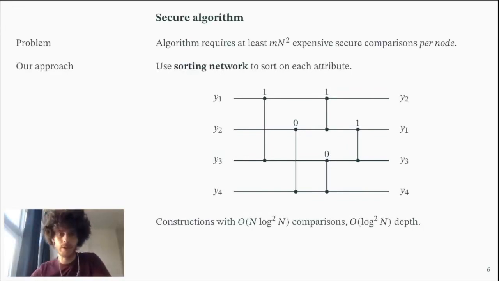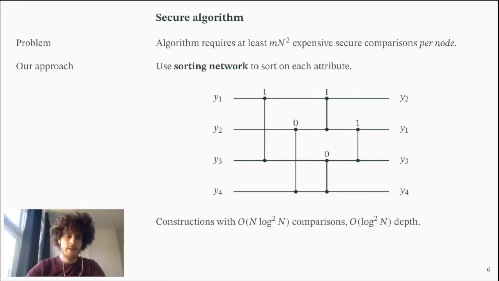For this, we use a sorting network. A sorting network looks like this, for example. For 4 values, we have this sorting network. We go from left to right. We have this value that we feed into it. So these bars indicate comparator gates. So here we compare whether y3 is less than, say, y1. This is true. So we swap these 2 values. So y3 goes to the first position, and then we keep on going. So y3, here we swap again, and here we swap again. So y3 is going to end up in the 3rd position.